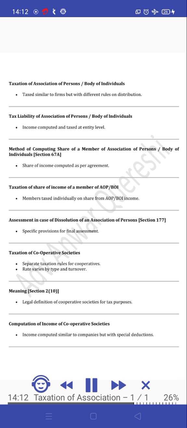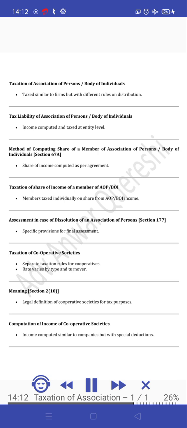Method of computing share of a member of association of persons, body of individuals, Section 67A. Share of income computed as per agreement. Taxation of share of income of a member of AOP/BOI. Members taxed individually on share from AOP/BOI income. Assessment in case of dissolution of an association of persons, Section 177. Specific provisions for final assessment.